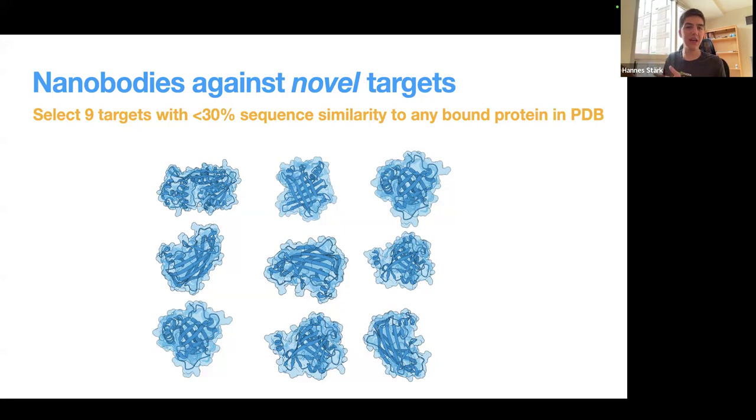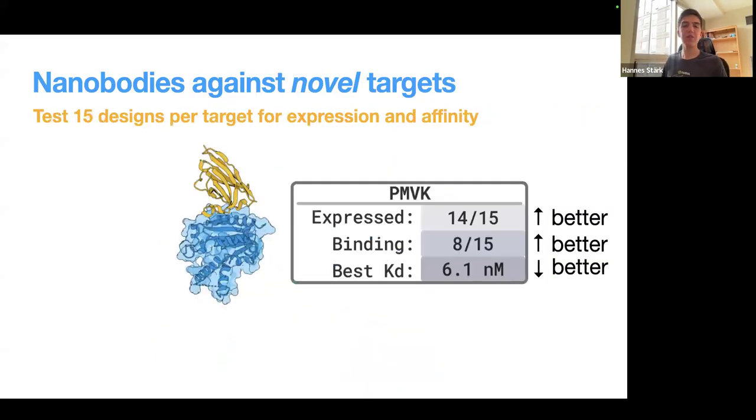Here we now select 9 targets that have less than 30% sequence similarity to any bound protein in PDB, so they might not even have suitable binding sites for, for example, a nanobody. And then for each of those, we design 60,000 proteins and test 15 in the wet lab, check how many express, how many are binders, and what is the best binding affinity.